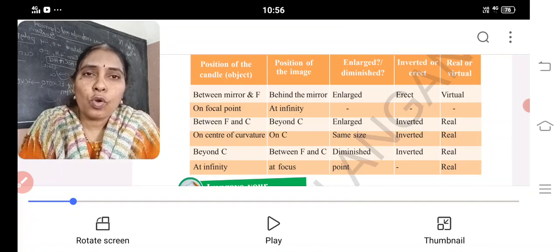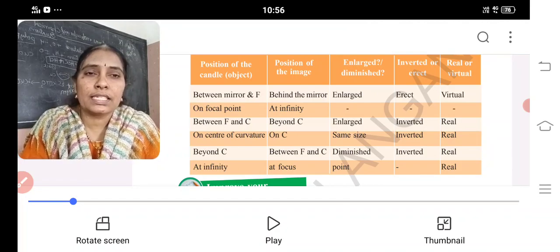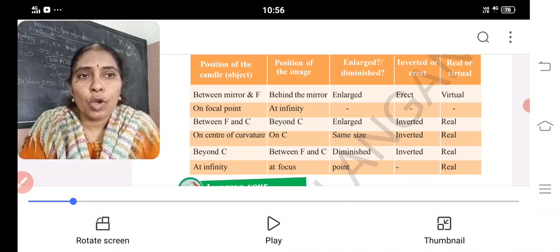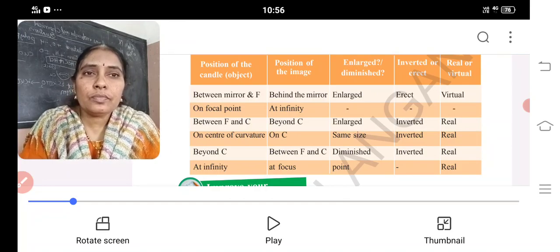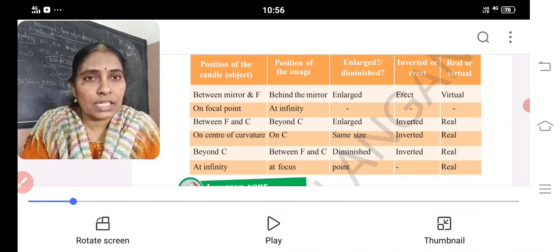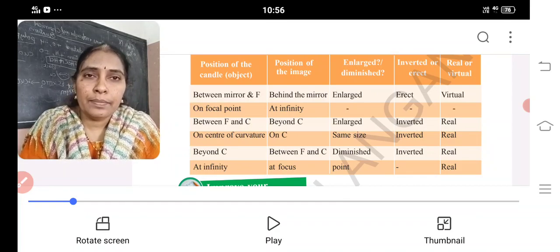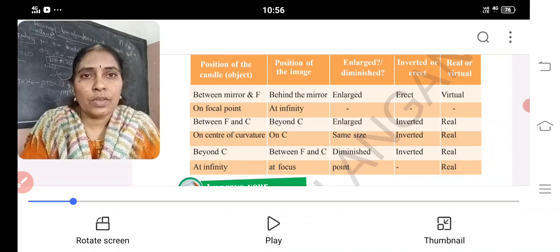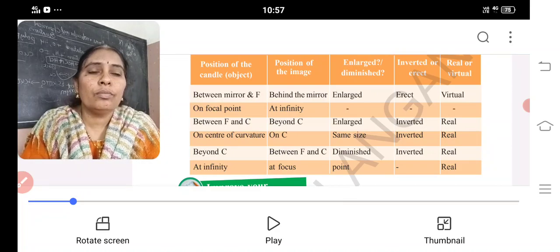Okay? On the focal point, at infinity, where you will get the image, we don't know. Next, between F and C, the image is beyond C, enlarged, inverted, real. On the center of curvature, the image is also on the center of curvature, same size, inverted, real. Beyond C, the image is between F and C, diminished, inverted, real. At infinity, at focus, the image is point sized, and it is real.